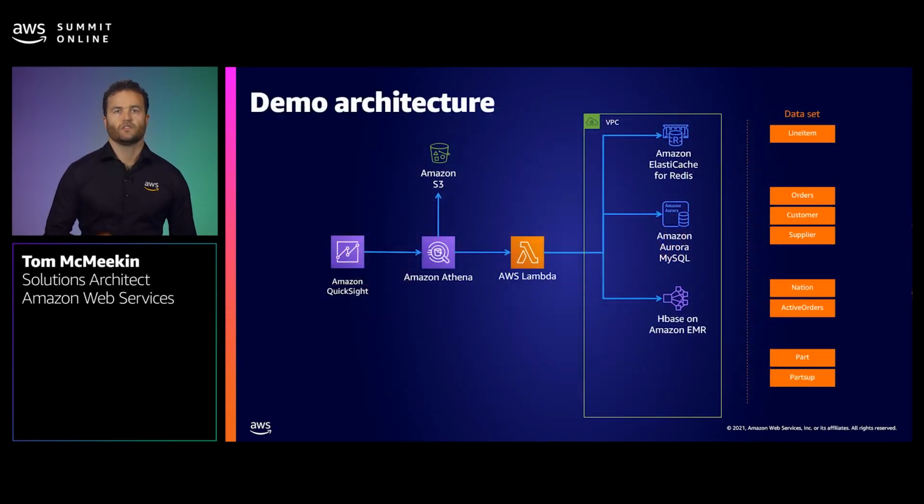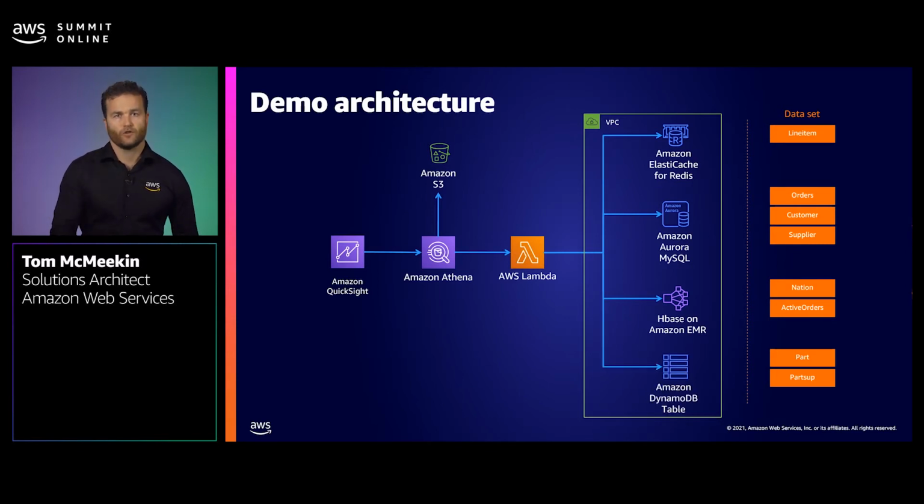Now, the data architecture used to drive today's demo dashboard is a fairly typical environment where we have datasets distributed across purpose-built databases. The data landscape today is all hosted in the cloud, but you could easily extend this pattern to include datasets hosted on premises as well. Our dataset is based on the TPC benchmark dataset, which consists of tables residing on Redis on Amazon ElastiCache, Amazon Aurora MySQL, HBase on Amazon EMR.